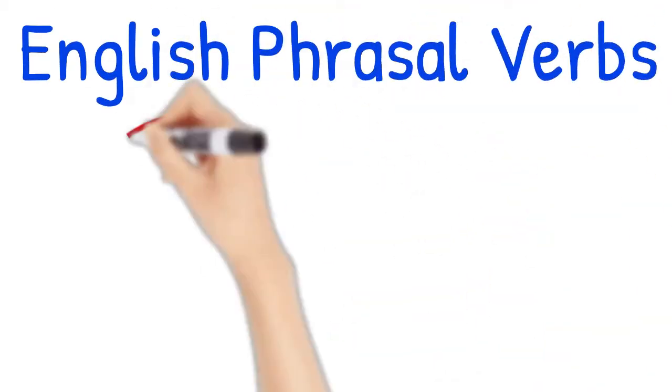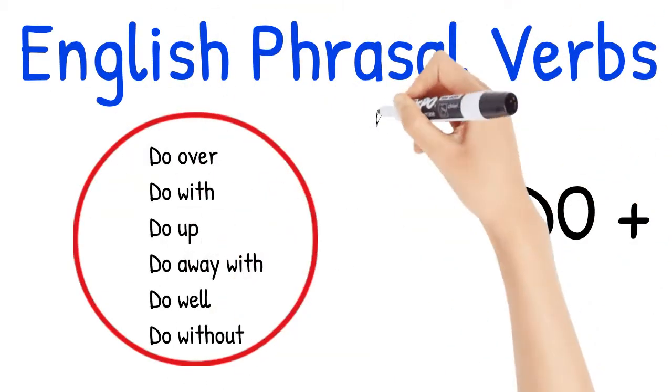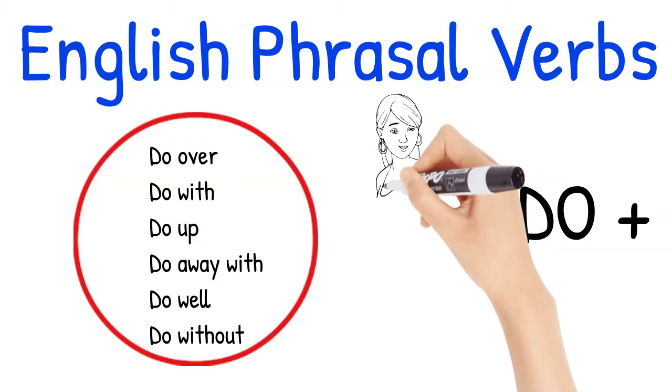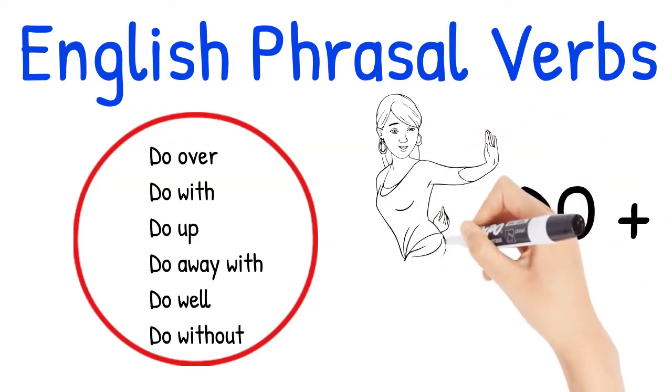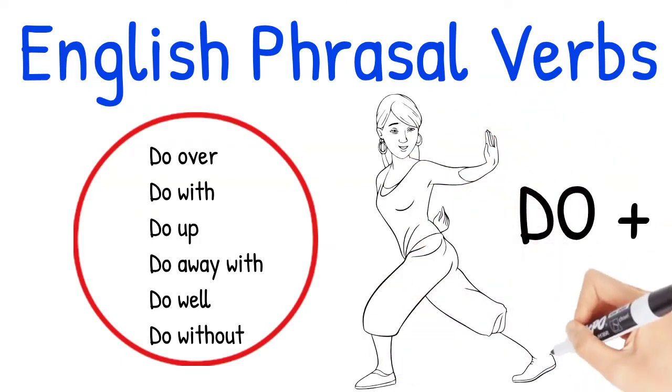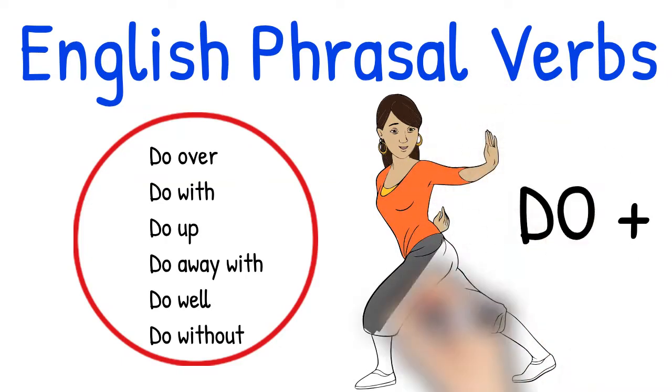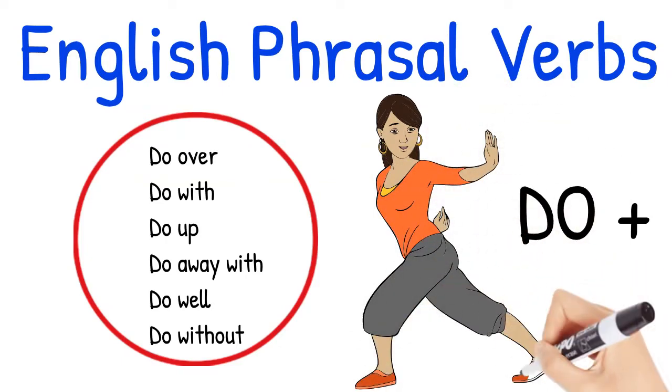In this video, you'll learn English phrasal verbs with meanings and example sentences, all to do with the verb do. Do over, do with, do up, do away with, do well, do without, etc.